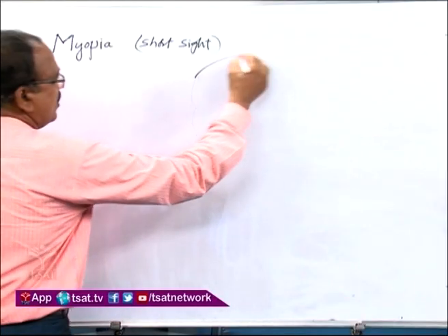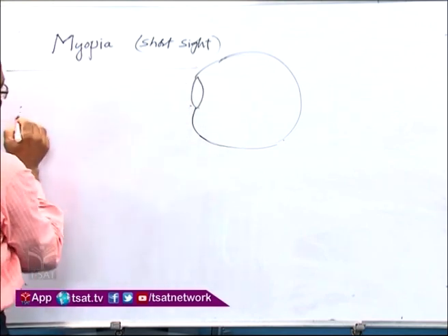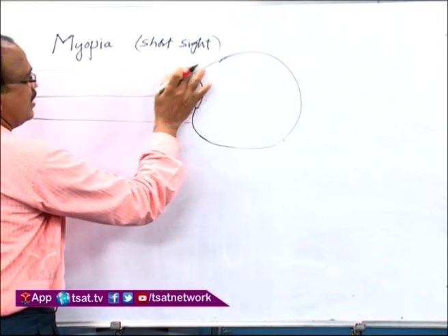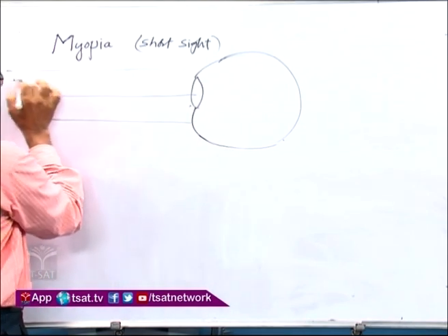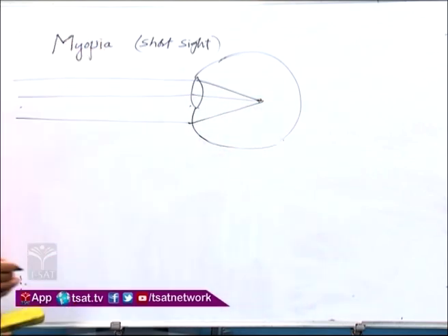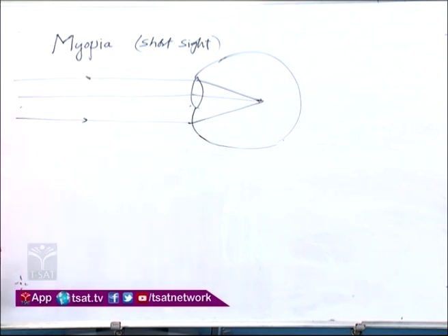When rays coming from a distant object are incident parallelly on the eyeball, if they converge before the retina, we are not able to see the distant object.